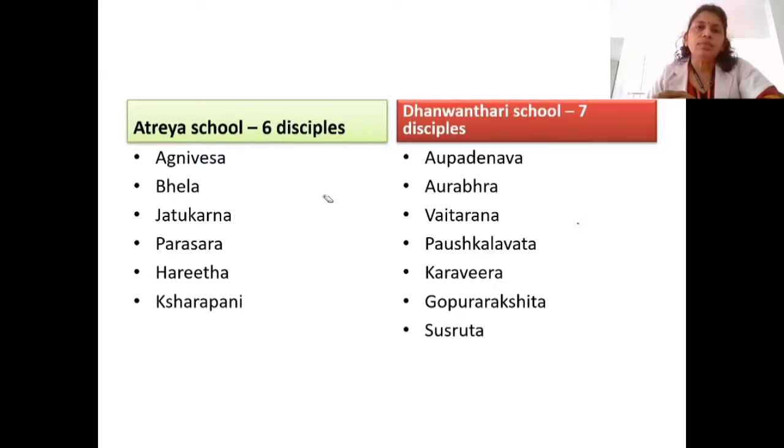And one more thing about this Charaka Samhita is that later one more sage, Dhritabela, again redacted this Charaka Samhita.